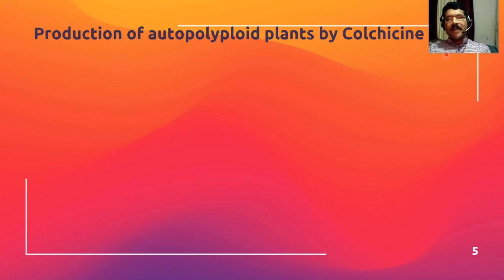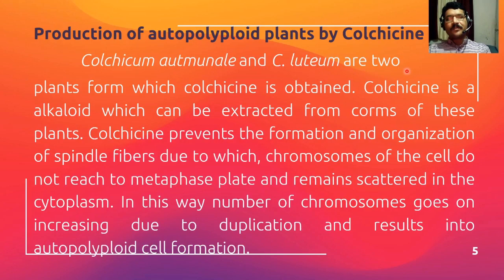Colchicine is a very important chemical which is obtained from two plants, Colchicum autumnale and Colchicum luteum. So these are two very important plants from which we can get colchicine.